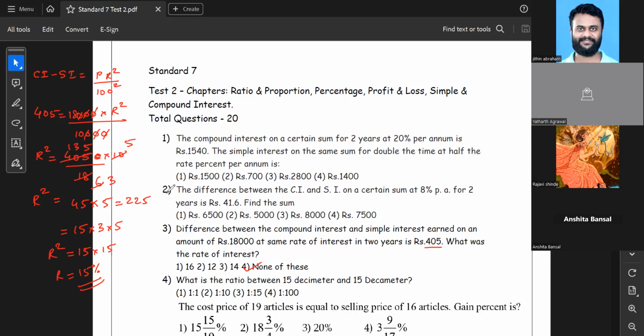Excuse me, sir, I had a doubt. Yes, please. In these formulas, where is time used? Time isn't used in any of these formulas. In this case, the time is 2 years, and the formula which I've given is a shortcut formula applicable only for 2 years. In the previous sum, I gave you 2 formulas, one for 2 years and the other for 3 years. Oh, sir, so this one was for 2 years. Understood. Thank you.